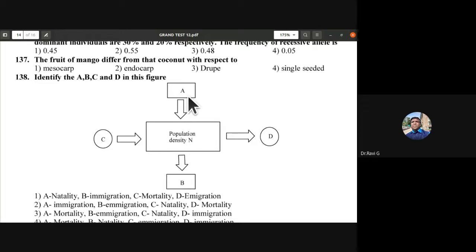138: the answer is A is immigration, B is emigration, they are going out, C is natality, D is mortality. Natality is birth rate. So A and C are adding up to the population. So B is the correct one. B is emigration, C is natality, D is mortality.